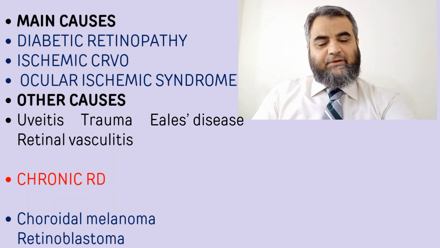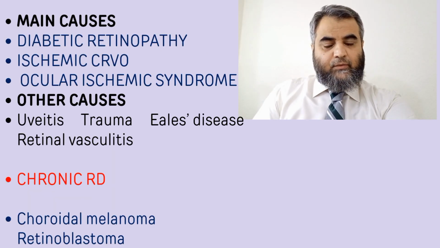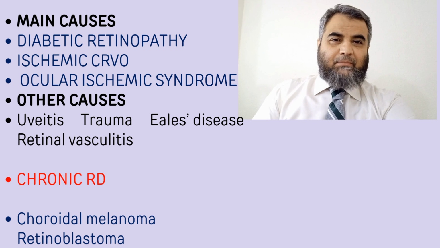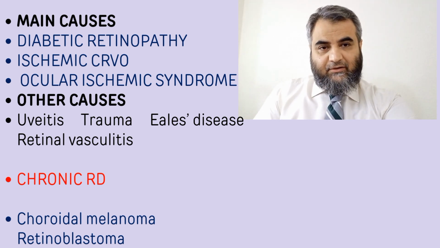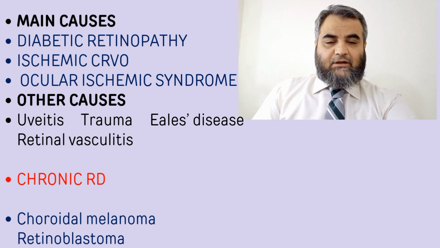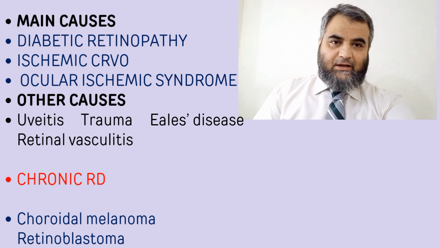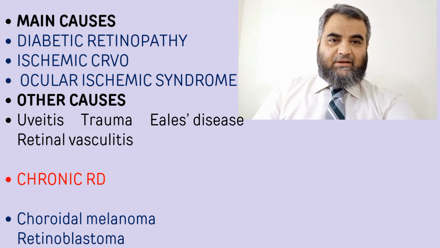If we talk about different causes of neovascular glaucoma, three main causes make up almost 75% of the cases. These are advanced proliferative diabetic retinopathy, ischemic central retinal vein occlusion, and ocular ischemic syndrome.